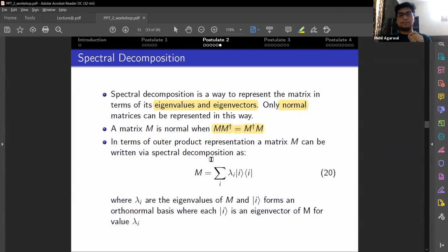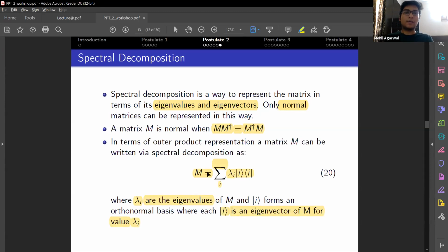And this is how you represent a matrix in terms of spectral decomposition, where lambda i is the eigenvalue and |i><i| forms an orthonormal basis, where |i> is an eigenvector corresponding to that eigenvalue.